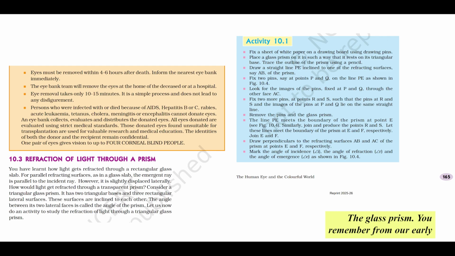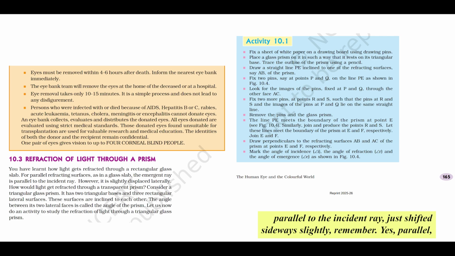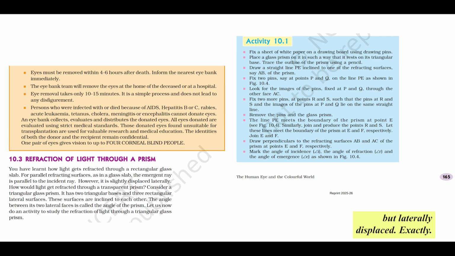The glass prism. You'll remember from our earlier discussions, we talked quite a bit about light refracting through a rectangular glass slab. The key takeaway there was that for parallel surfaces, like a slab, the emergent ray comes out parallel to the incident ray, just shifted sideways slightly, remember? Yes, parallel but laterally displaced. Exactly. But a prism, with its unique shape, its inclined surfaces, behaves quite differently. And this leads to some really interesting and visually striking effects.